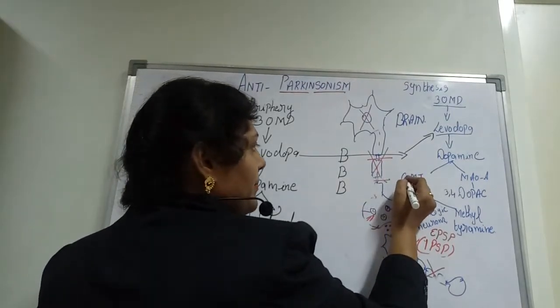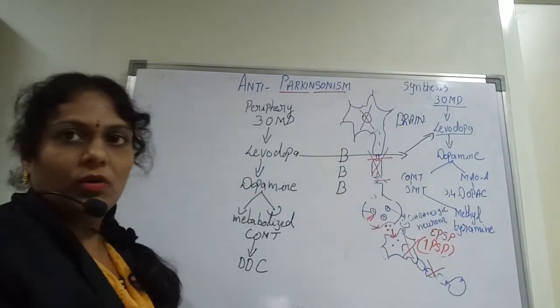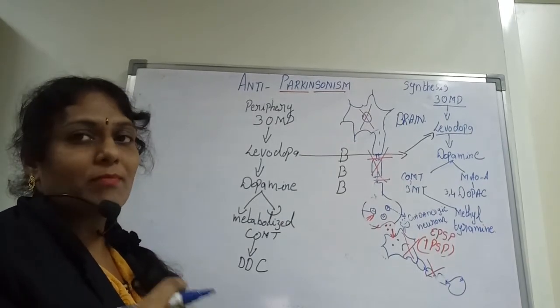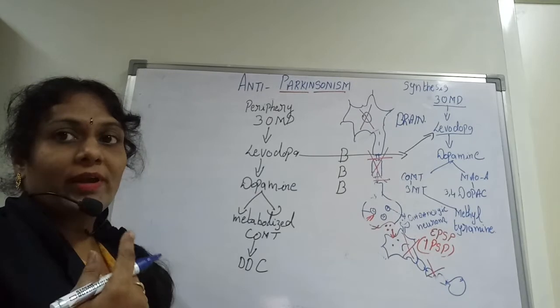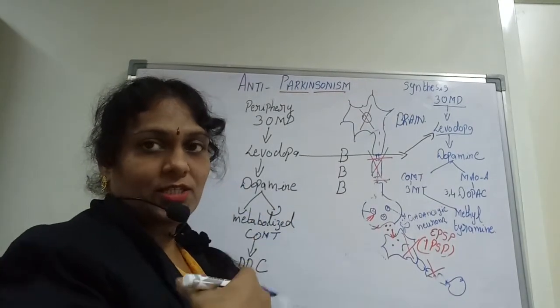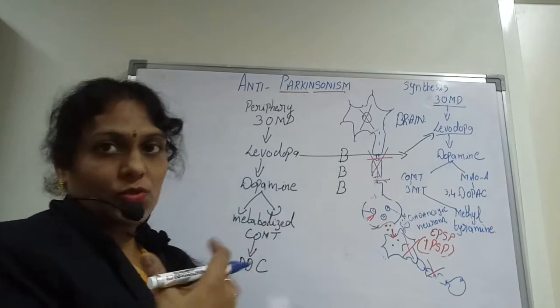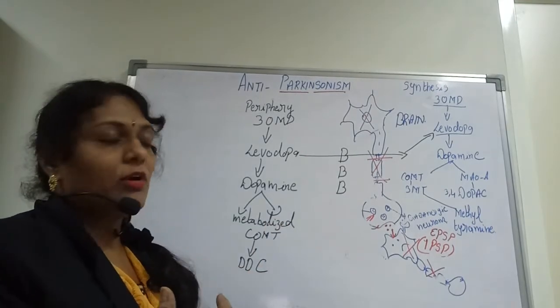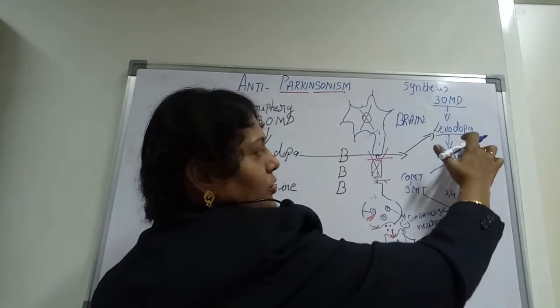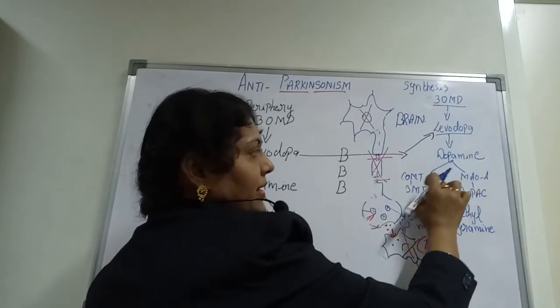I think you remember these two words from your cholinergic, anticholinergic drugs: COMT and MAO, which you can see there, and you know that the process of dopamine comes just before the synthesis of catecholamines.